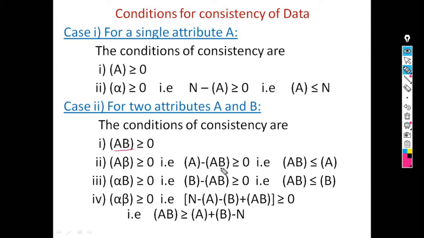A beta means A minus AB is greater than or equal to 0, that is AB is less than or equal to A. Alpha B is greater than or equal to 0, that is B minus AB is greater than or equal to 0, that is AB is less than or equal to B. And the value of alpha beta is also greater than or equal to 0, that is N minus A minus B plus AB is greater than or equal to 0, or AB is greater than or equal to A plus B minus N.